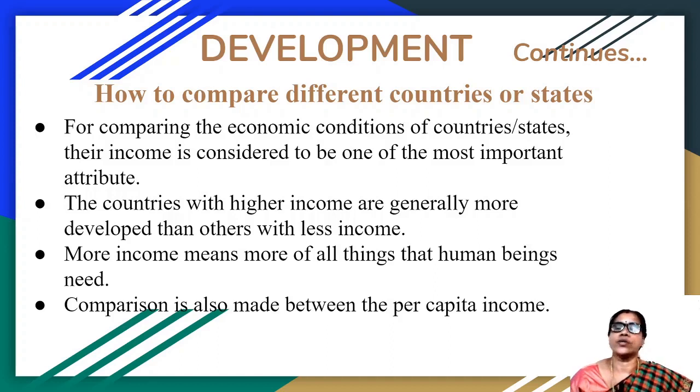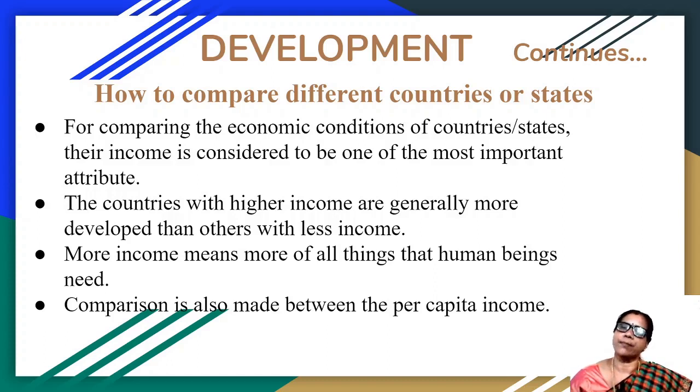Generally speaking, we say that countries with a higher income are called developed countries and those with low income are called less developed countries. It is based on the understanding that money is very important, and more money means more developed.